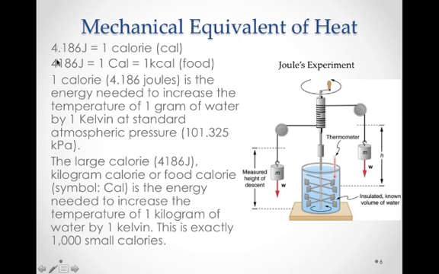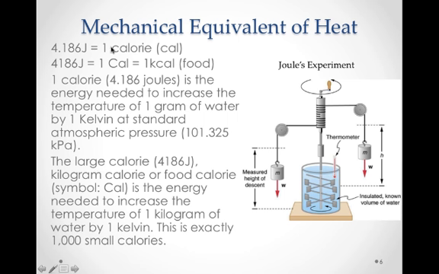So from that, we get a new unit to look at here. 4.186 joules of mechanical energy is equivalent to something we call 1 calorie. 1 calorie is the energy needed to increase the temperature of 1 gram of water by 1 degree Kelvin or Celsius at standard atmospheric pressure. So if we raise 1 gram of water 1 degree Celsius or Kelvin, then we have the equivalent of 4.186 joules of energy to cause that rise in temperature.